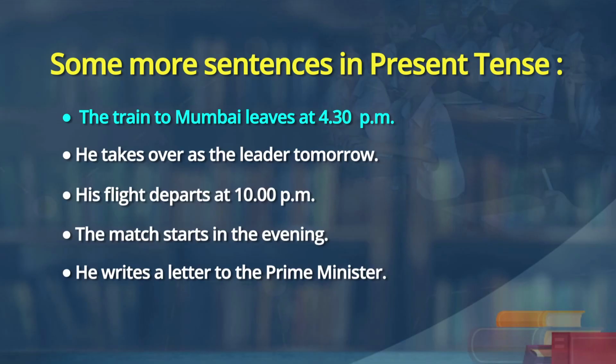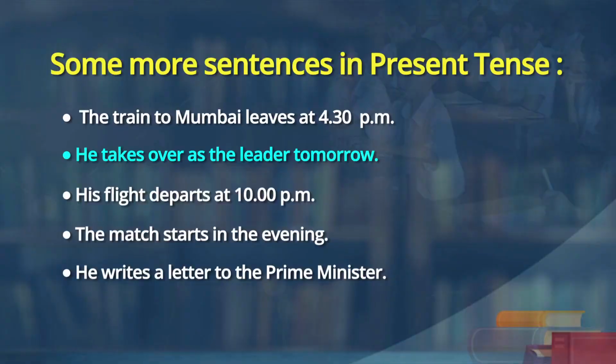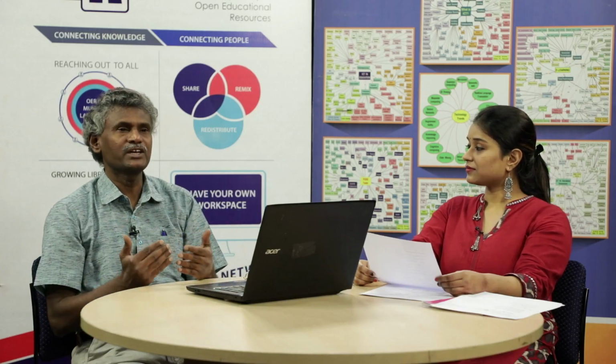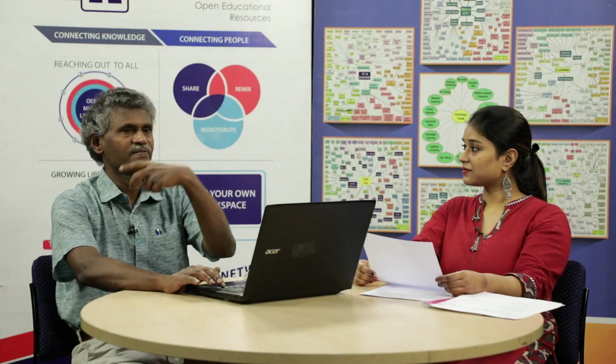Fine. Look at the first sentence, Kirti: the train to Mumbai leaves at 4:30 p.m. Suppose someone says this statement at 1 o'clock or in the morning, it is a future action, but we are saying it in present form, present tense. And they say he takes over as the leader. Newspaper headings: the Prime Minister arrives, the President arrives, the flight arrives, the flights from outside India arrive, and the tiger attacks. So, there are many such occasions which refer to the future where we also use present tense. Now we will come back to all those occasions where we can use it.